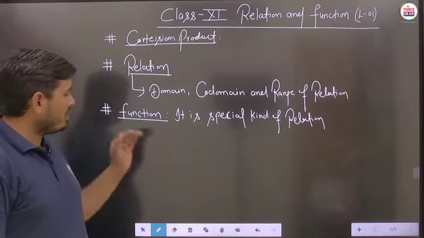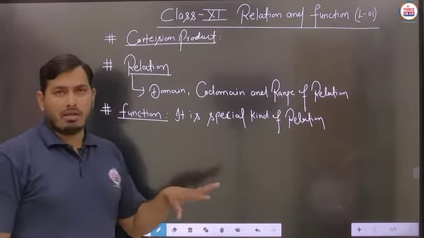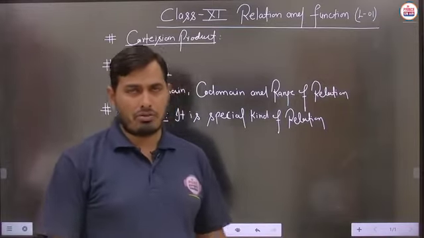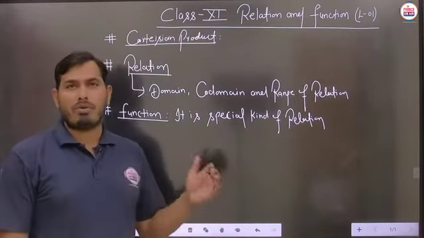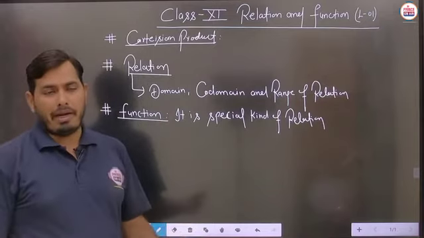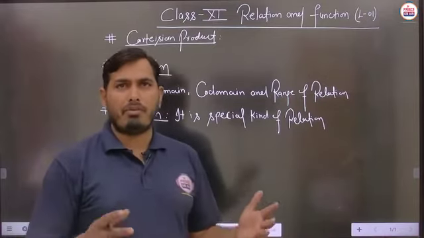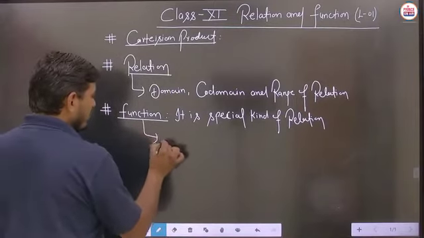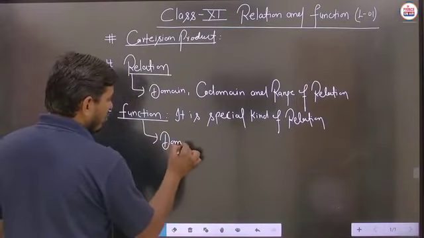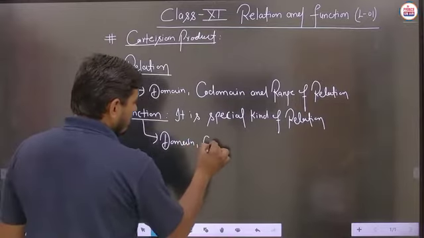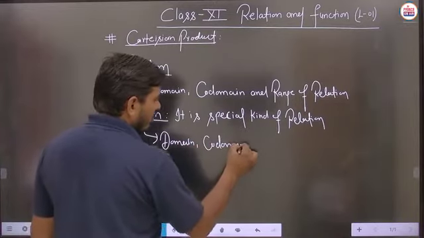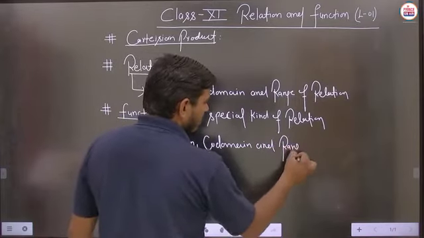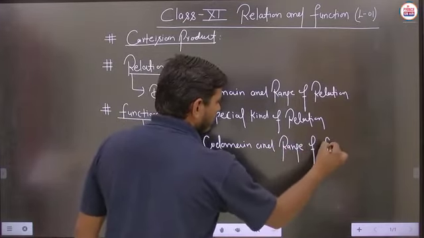But students, the basic functions are there. Then we have to know about the domain, codomain and range of functions also, because any function will work according to its domain, and what the proper output should be is defined in the range part. So for this section we also have to calculate the domain, codomain and range of a function.